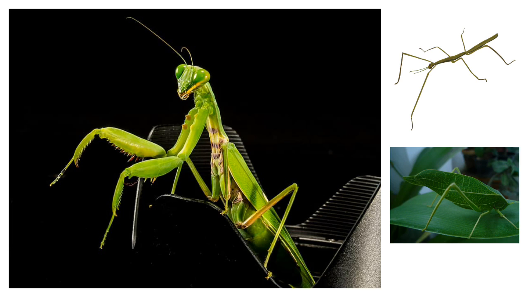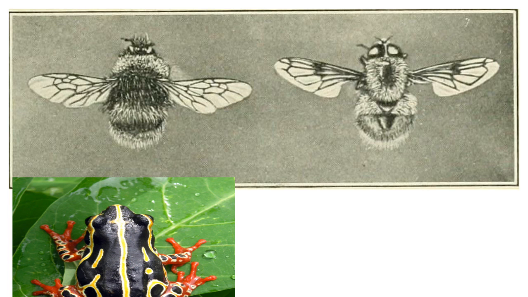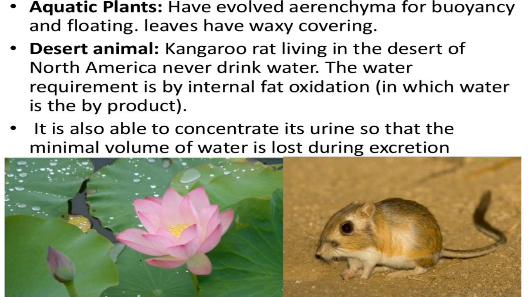See the adaptation, how the organisms are adapted in nature. Aquatic plants have evolved parenchyma for buoyancy and floating leaves have a waxy covering.